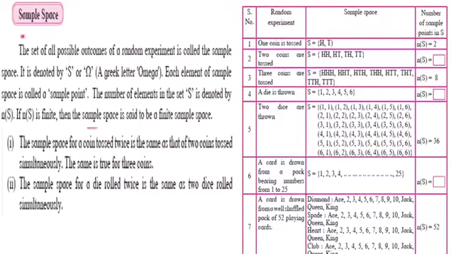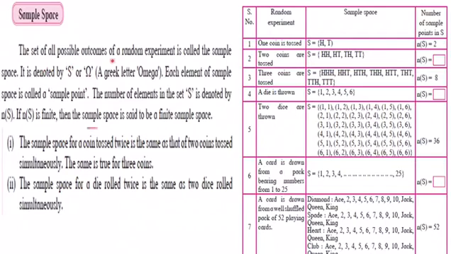Let us study the new term sample space. Study few examples of random experiment. One coin is tossed. Then what sample space you will get? It is denoted by capital S. You will get head or tails. So this is called sample space. How many elements are there in S? 1, 2. So we write n of S. N is small. This is the number of elements in sample space S. Sample space we write in capital letter. So n of S is 2. That is number of elements in sample space.